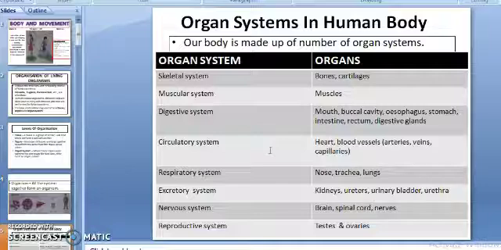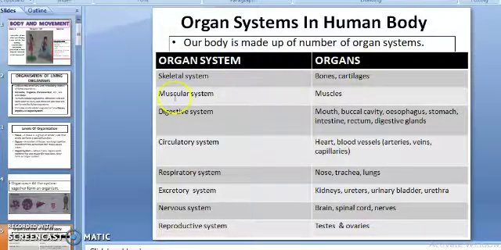Different types of organ systems of the human body and their functions are shown in this table. Let's start. Number 1, skeletal system. The skeletal system, organs involved: bones and cartilages. Their function is to support and protect the body organs, provide attachment for muscles and help in locomotion.